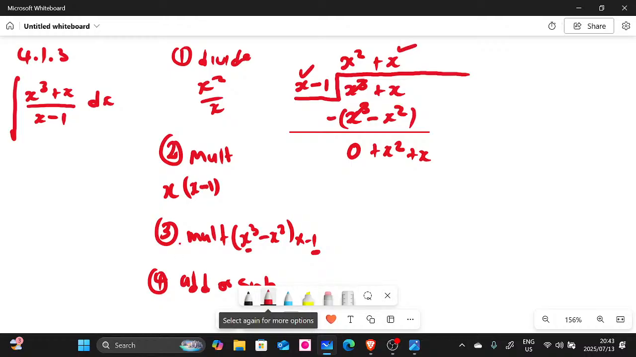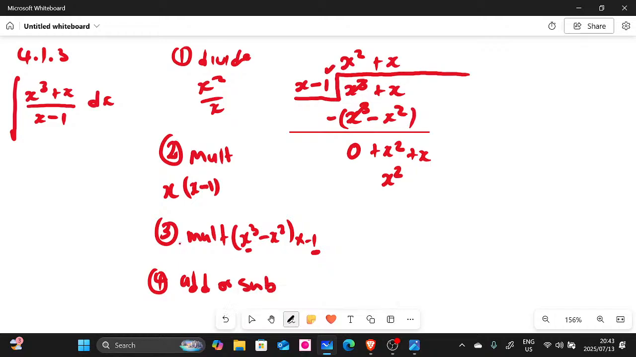So what are we going to get there, guys? We're going to get x squared. You write it underneath them. And then we're going to have, again, -1 multiplied by that x. So we're going to have negative x like that. Then that is step 2.